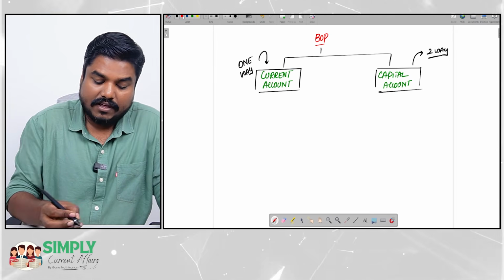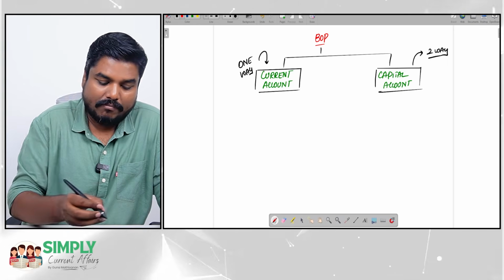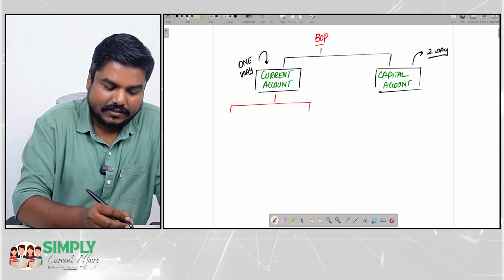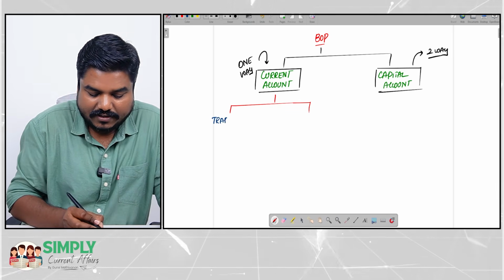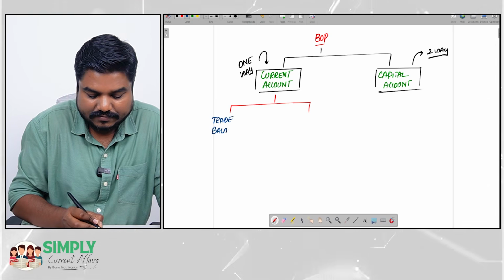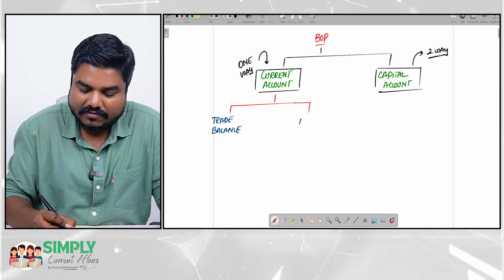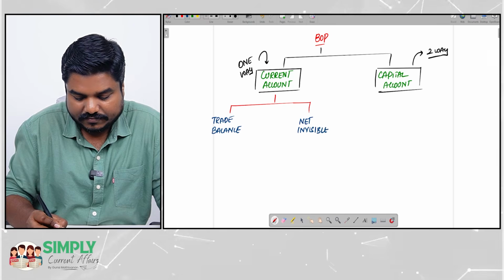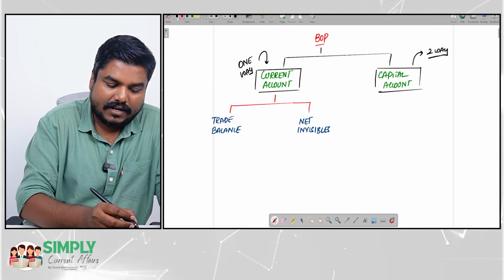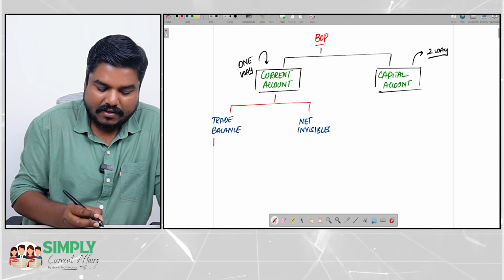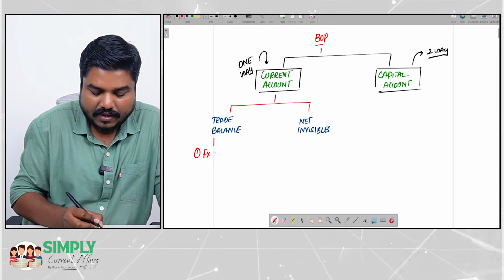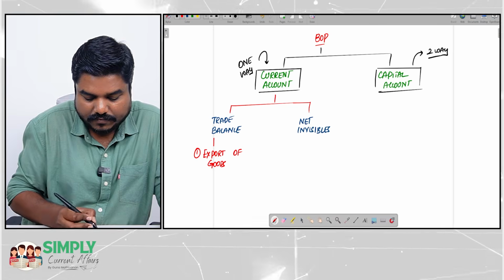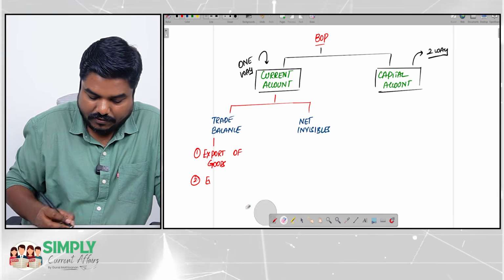So this current account, we are further dividing broadly into two categories. One category is referred to as trade balance. The other one we are referring to as net invisibles. Under this trade balance, we will be having export of goods and import of goods.